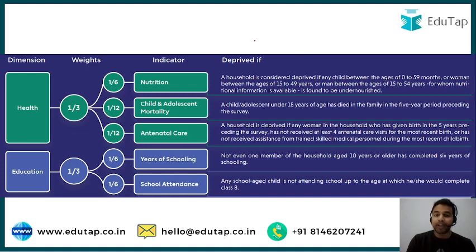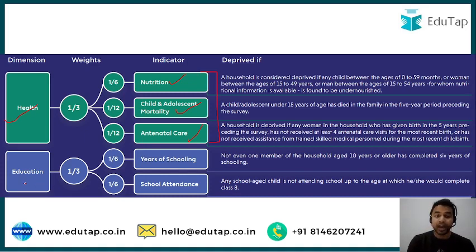So if we talk about the dimensions, there are three dimensions. The very first dimension is health, which has three indicators: nutrition, child and adolescent mortality, and antenatal care. With the help of all these indicators, the National Multidimensional Poverty Index measures poverty in the dimension related to health.